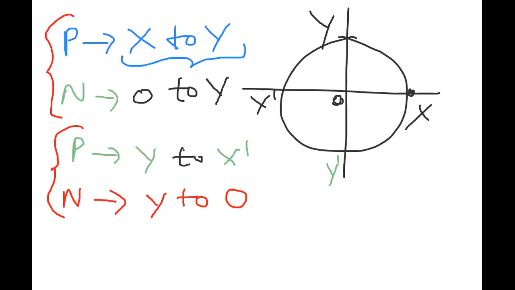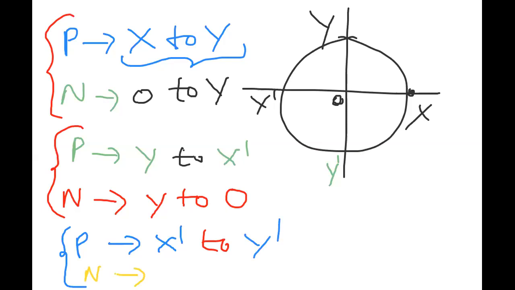Let us see the next step. The particle is traveling from where to where, beta? Let me take the particle P. It is already at X dash, and it travels from X dash to Y dash along the circumference. And what about the projection? The projection is already at O, so it travels from O to Y dash.